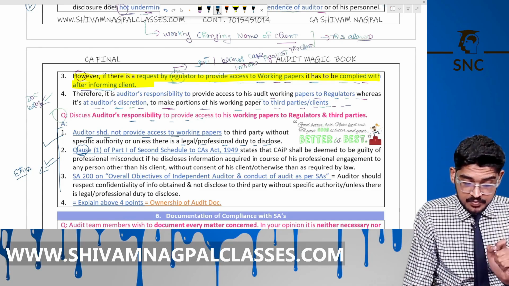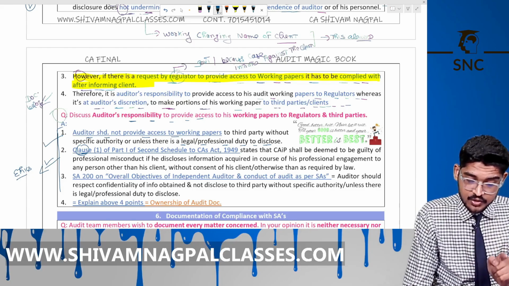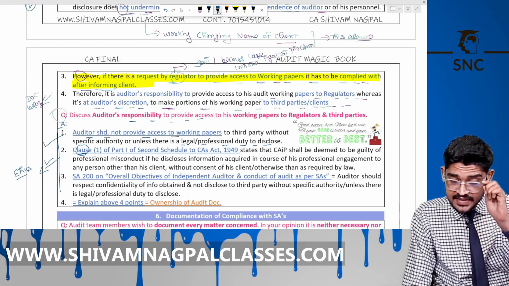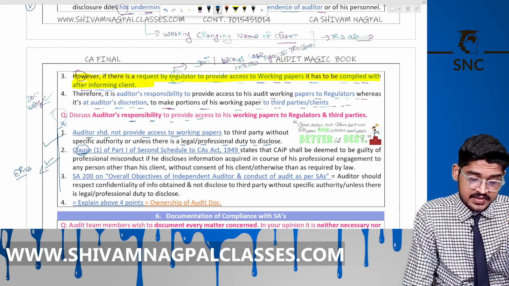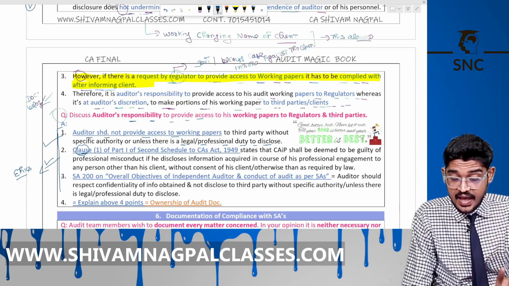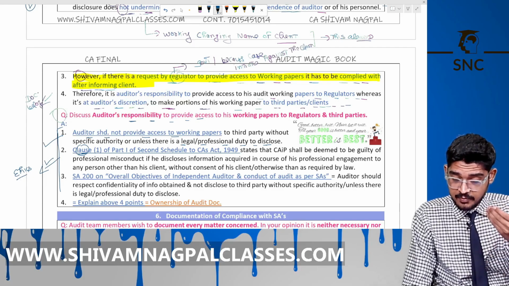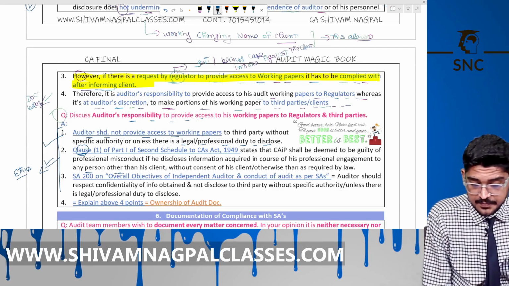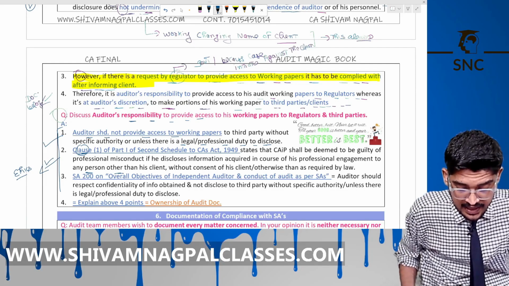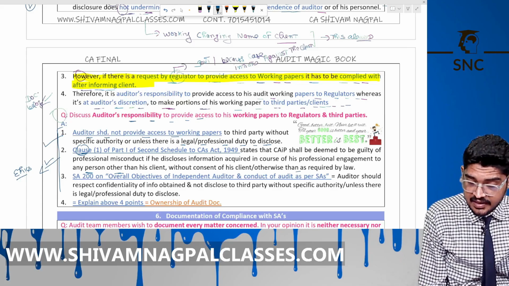Clause number 1 of Part 1 of Schedule 1 to CA Act 1949. It states that a chartered accountant in practice shall be deemed to be guilty of professional misconduct if he discloses the information acquired in the course of professional engagement to any person other than his client without the consent of his client, otherwise than as required by the law.